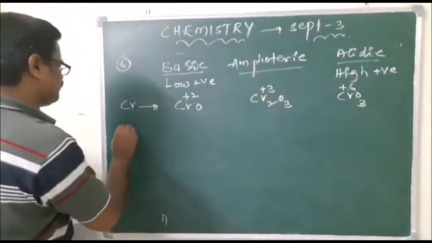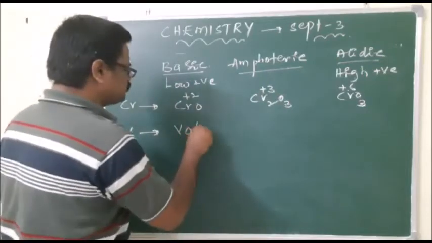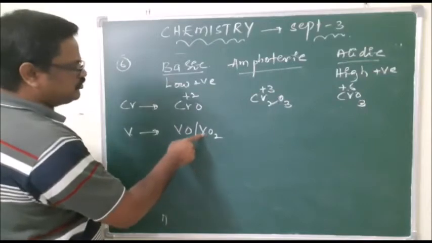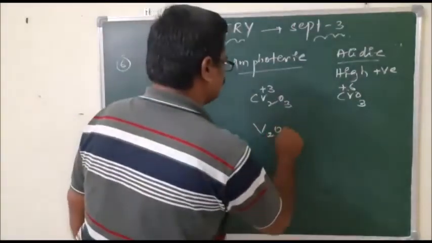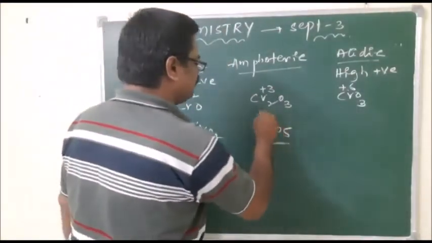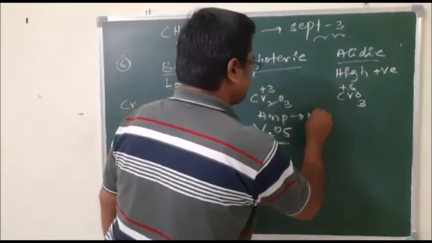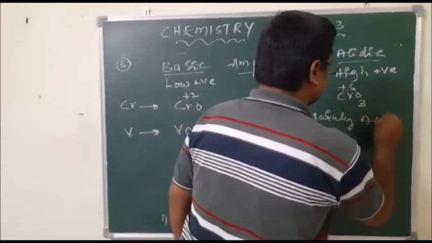That one is over. After that, for vanadium we know that VO and VO2 are both basic, whereas V2O5 is a speciality. It is amphoteric, no doubt, but mainly acidic.